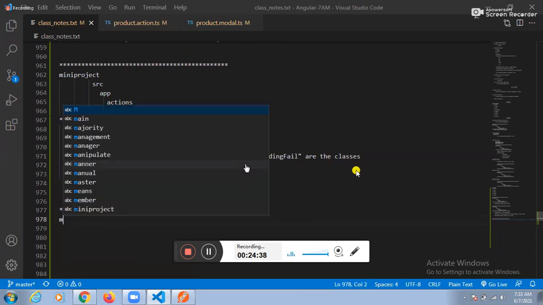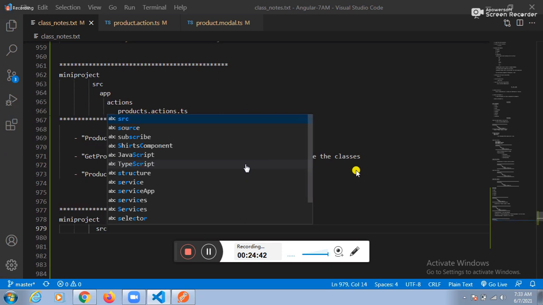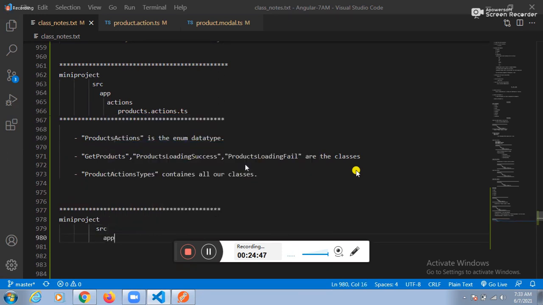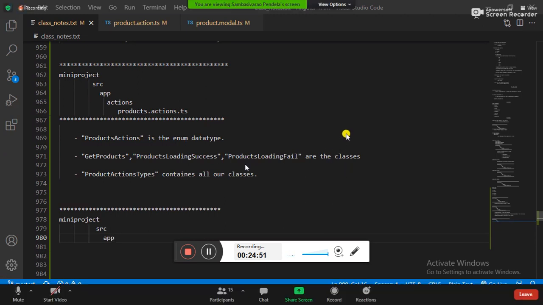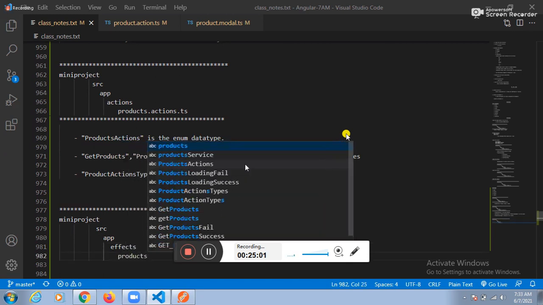What is the project name? Mini project. Under the mini project, which folder? Source folder. Under the source folder, which folder? App folder. Under the app folder, which folder? Effects, the FX folder. Under the FX folder, which file? Products.fx.ts.